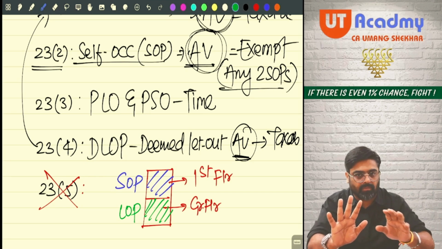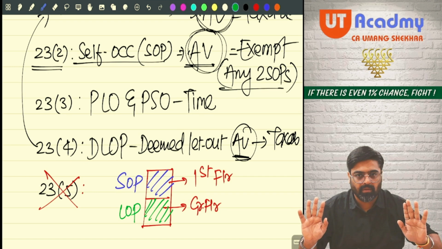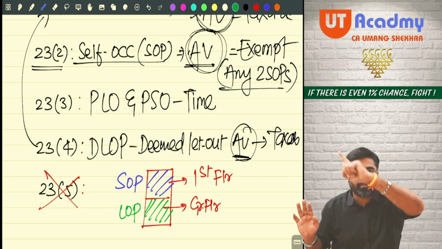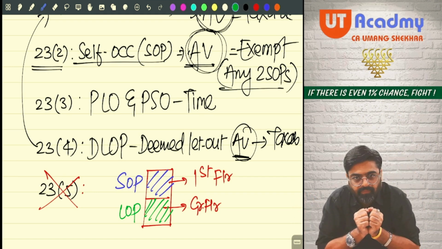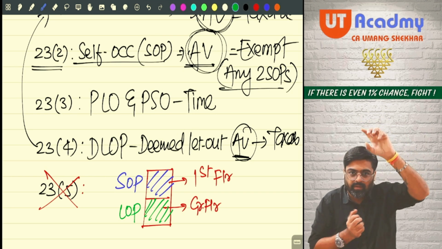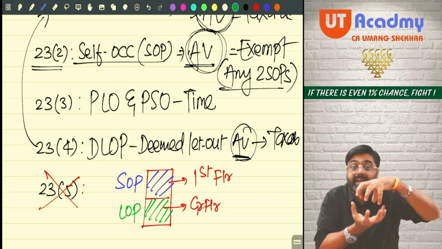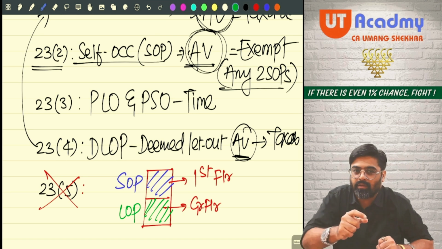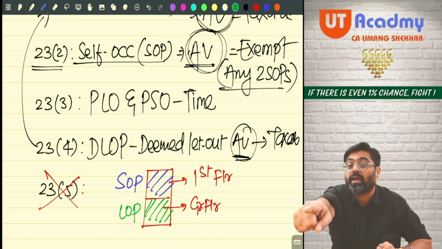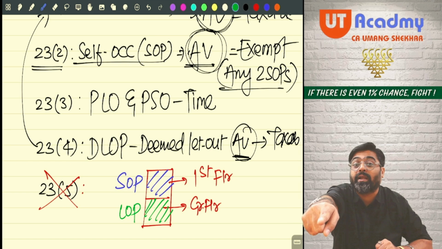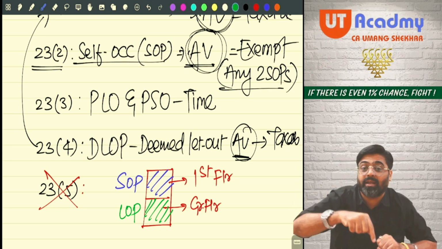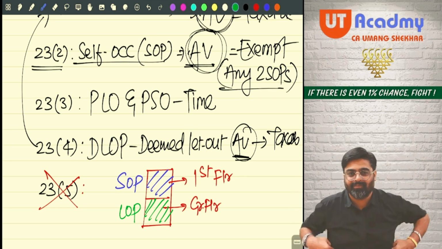Now, please apply some logic and you only tell me. This entire property, ground floor, first floor, entire property will have a rent earning capacity. Will you pay tax on the entire rent earning capacity of the full house?